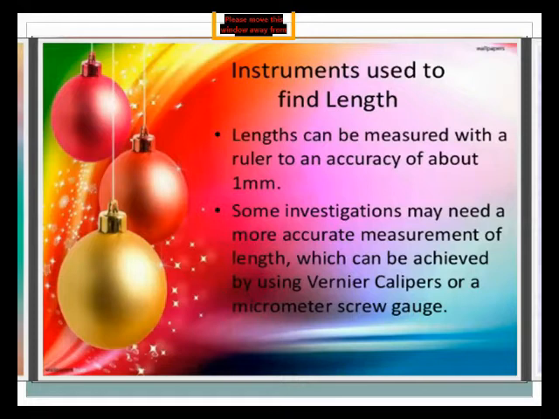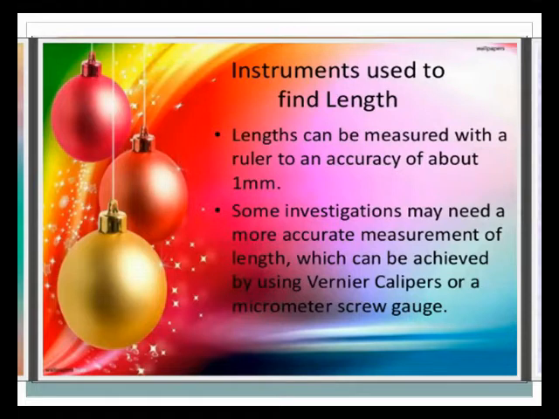Instruments used to find length. How do we find the different types of length? Length can be measured with a ruler to an accuracy of about 1 millimeter. 1 millimeter is the smallest division on your meter rule.